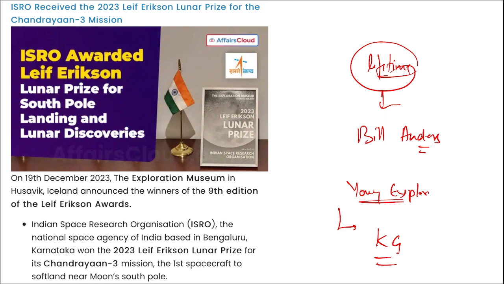Correct? And this Leif Erikson Award, basically this is known as the Exploration Award, and it is annually presented by the Exploration Museum since 2015. Right? So this Leif Erikson Award is given basically for exploration. ISRO received this Leif Erikson Lunar Prize. This is the 9th edition of it for the Chandrayaan 3 because it became the first spacecraft to launch near the south pole of the moon. Right? And it is of India.